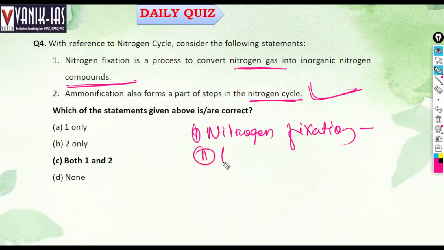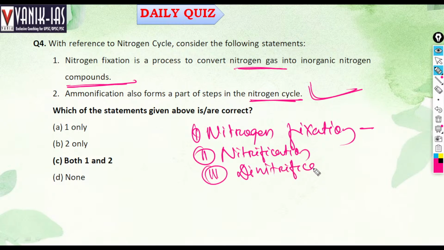Then nitrification, that will convert ammonia to nitrite and nitrate. The third step of the nitrogen cycle is denitrification. Denitrification will convert nitrate to nitrogen gas. So these are the three steps that are associated with the nitrogen cycle. So here both statements are right. Ammonification is the first step of the nitrogen cycle. Right. Next.